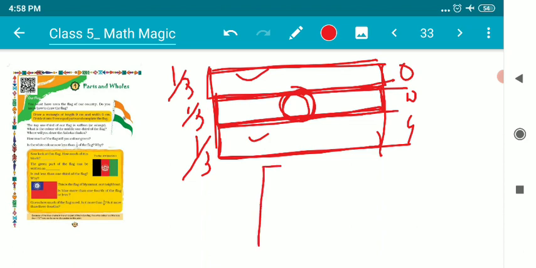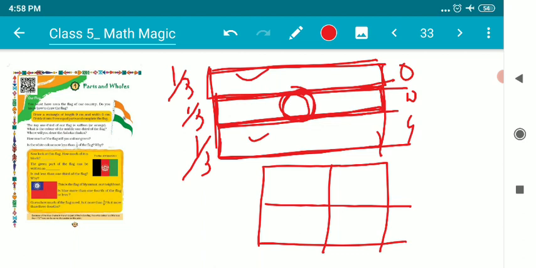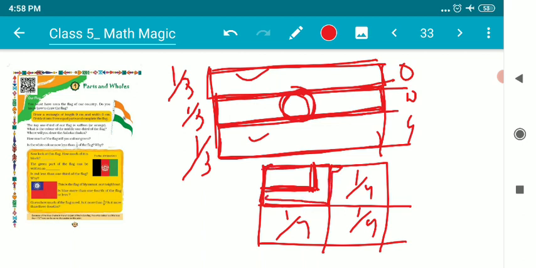Suppose children, there is one more flag we can see. If I imagine it to be 4 equal parts, the logo is here. The logo cannot be 1/4 of it, because this one is 1 by 4, this is 1 by 4, this is 1 by 4. This whole part is 1 by 4, but the logo does not fill the entire 1 by 4. So this is to be kept in mind.